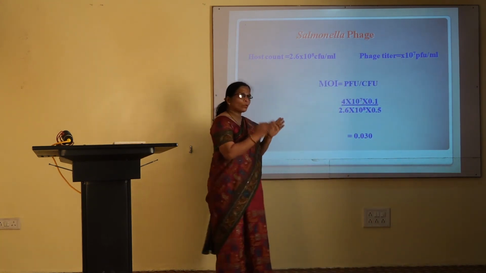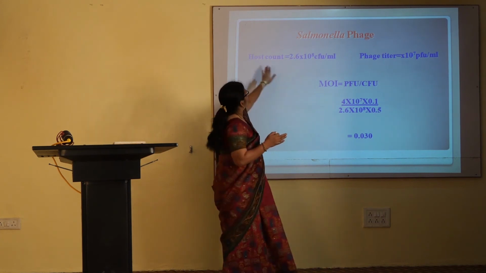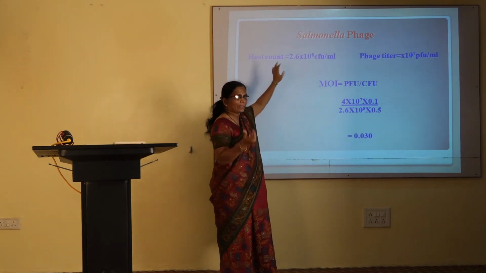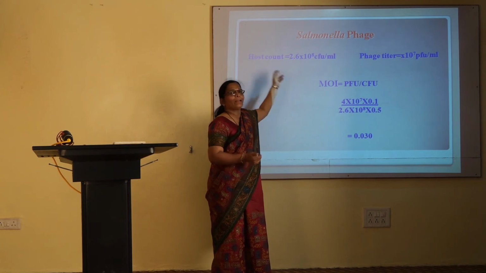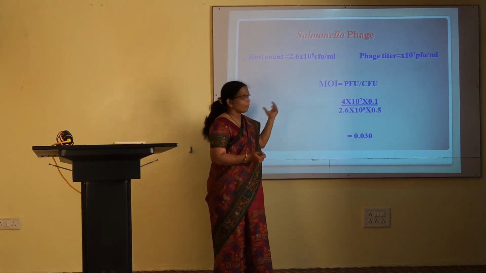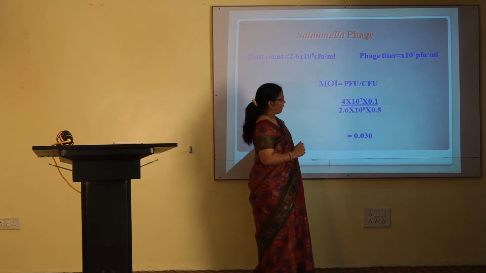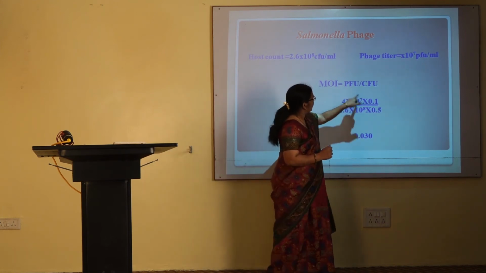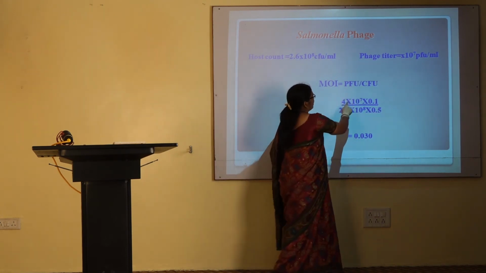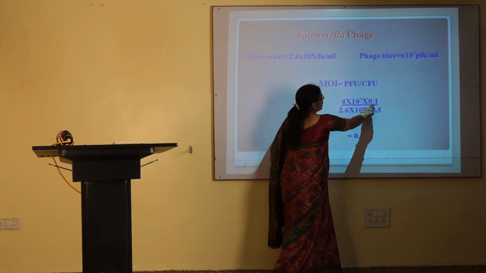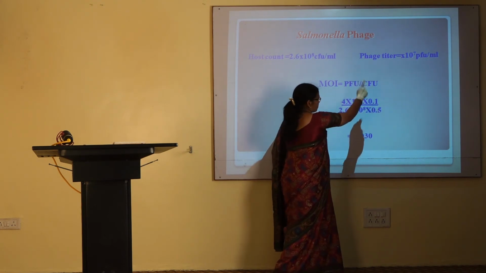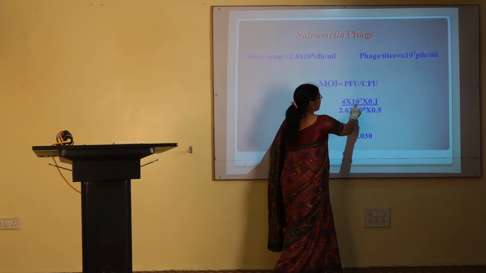Once you get the titer of phages in the lysate and the titer of bacteria in the suspension, it becomes very easy to calculate the MOI value. So MOI is PFU upon CFU. We have taken 0.1 ml of the phages, but in the 1 ml lysate, how many phages are there?